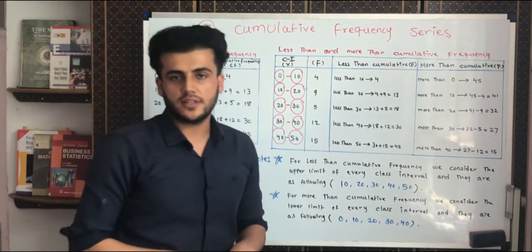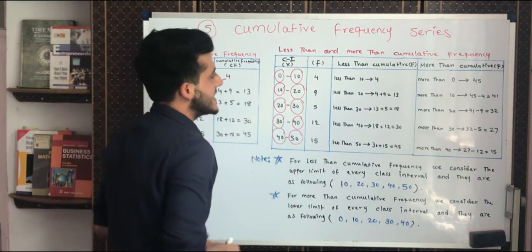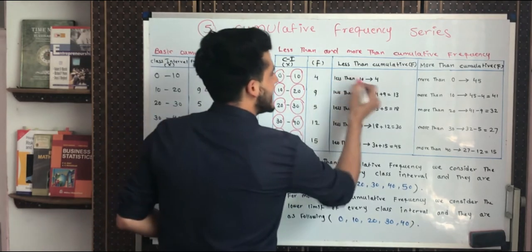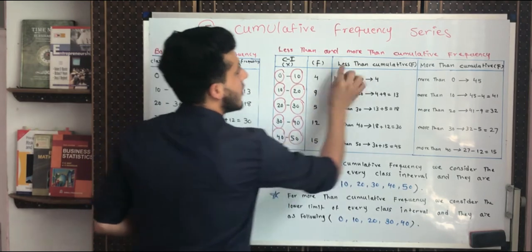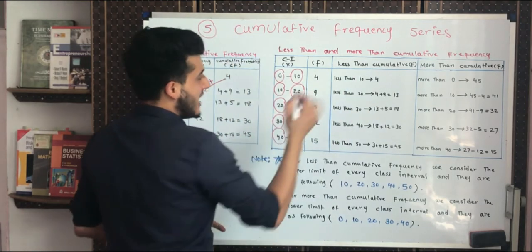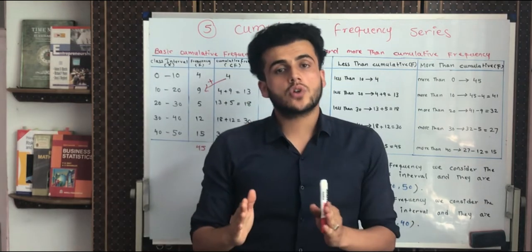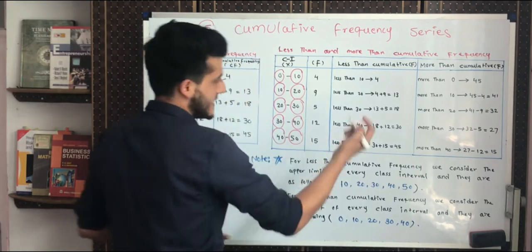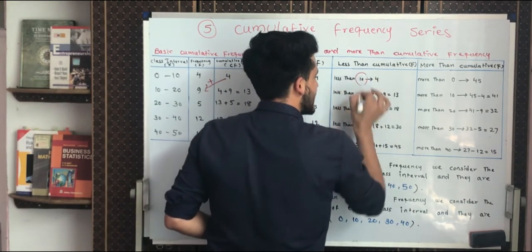Now how do we find these less than and more than cumulative frequencies? First of all, let us see what less than cumulative frequency is. As I said, we need the upper limit for less than cumulative frequency. Less than 10 asks how many students received less than 10 marks. So it is easy to understand the answer. Less than 10 marks.